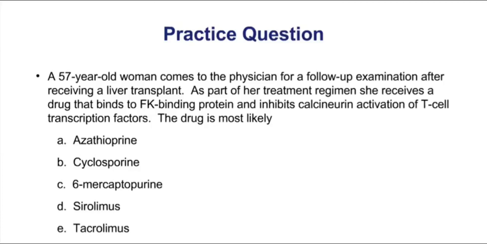The drug is most likely choice E, tacrolimus. Remember that both tacrolimus and cyclosporin have a common mechanism of inhibiting calcineurin, but they bind to different factors. Tacrolimus to FK binding protein, cyclosporin binds to cyclophilin.